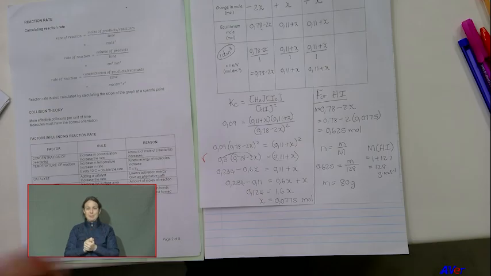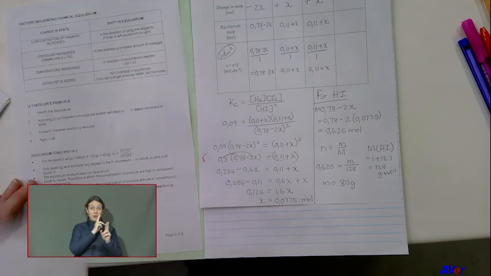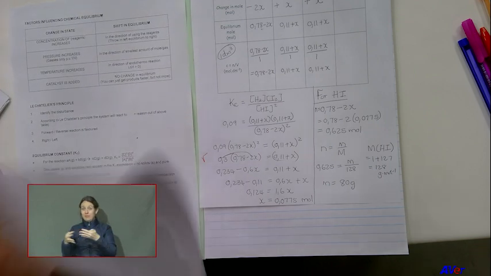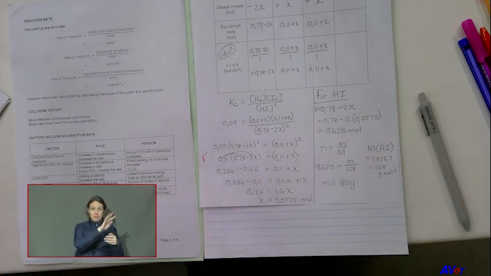Okay, I see there's some 5 minutes left, but now I'm just going to go with you quickly through the other table. There won't be time to do a whole calculation, but I want to go through the two tables. You will see there's a table for reaction rate and there's a table for chemical equilibrium. If I look at reaction rate, I have 5 minutes, so I must do it quickly.